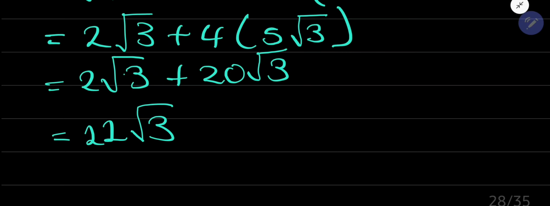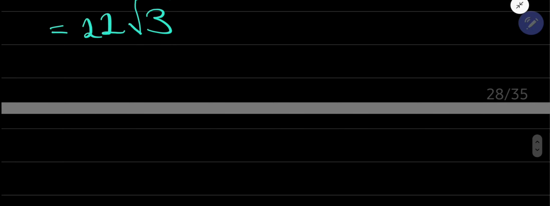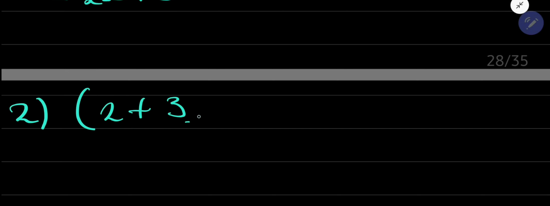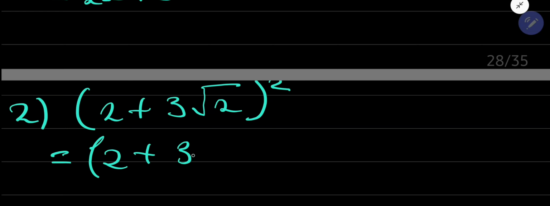And then let me quickly do the next number. I hoped that this video was going to be very short, but it seems to be very long. It's okay. So 2 plus 3 root 2, all squared. Okay, so how do you deal with this one? You know that this simply means that you have 2 things of this. That squared means you have 2 things of this. So let us write 2 things of that.